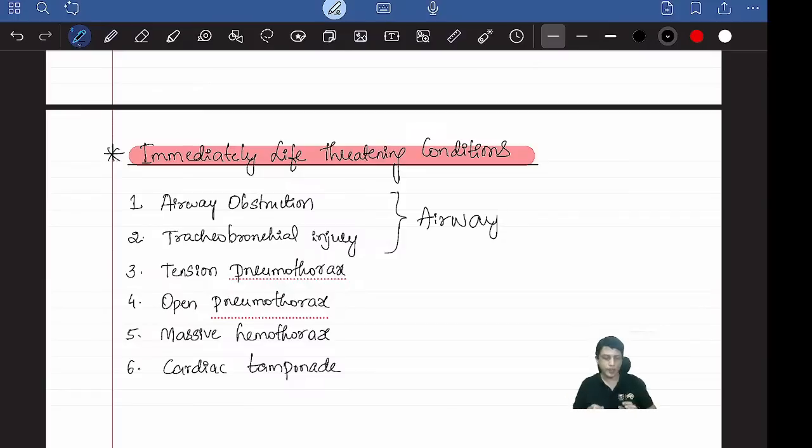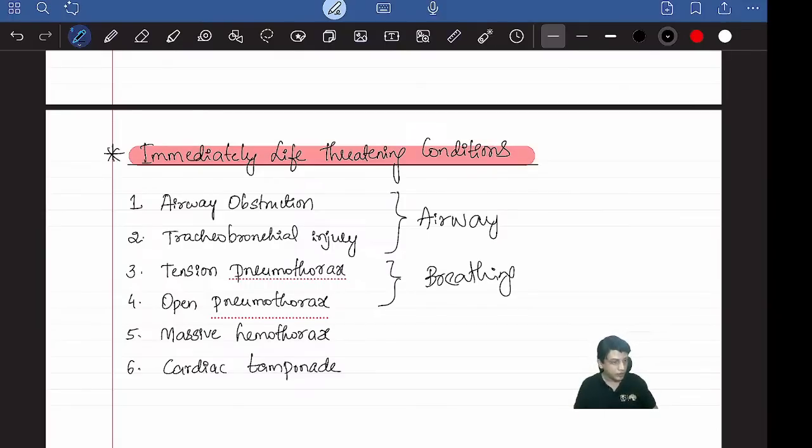Just know for now there are three types, but two types are immediately life threatening, that is tension pneumothorax and open pneumothorax. These two conditions belong to breathing. There is a problem in the lungs, air in the pleural cavity, so there will be a breathing problem.